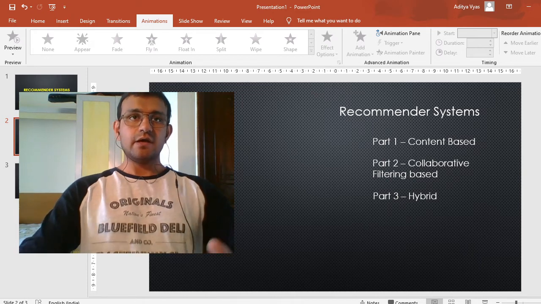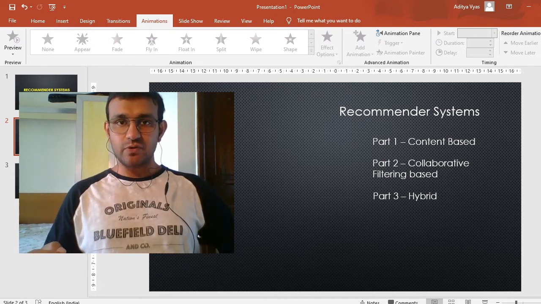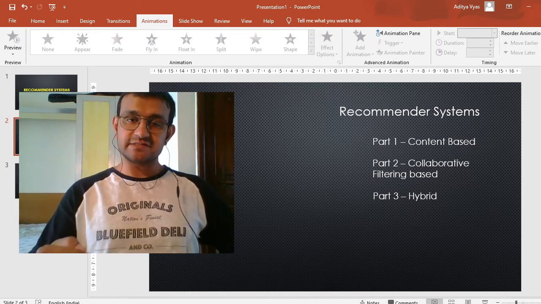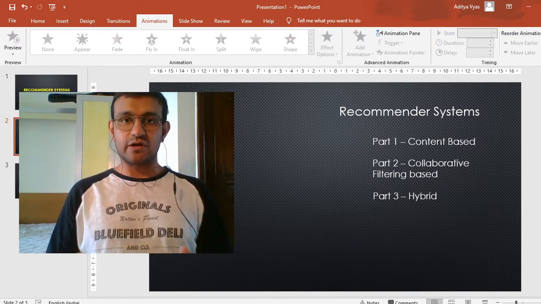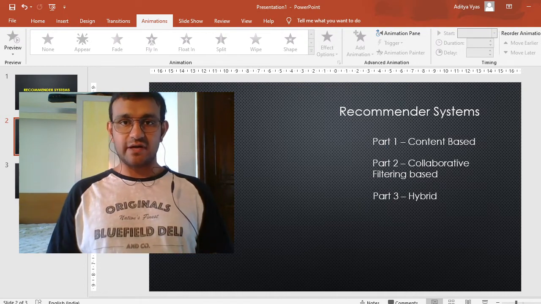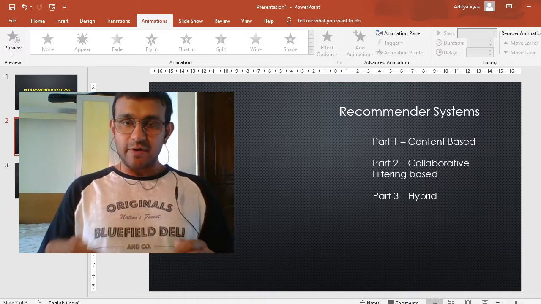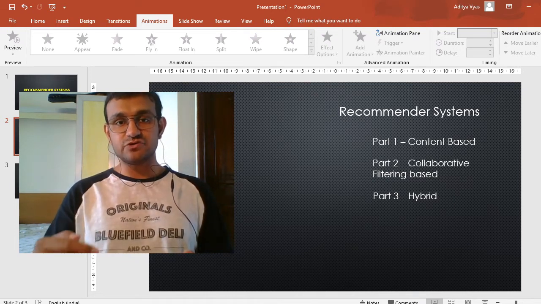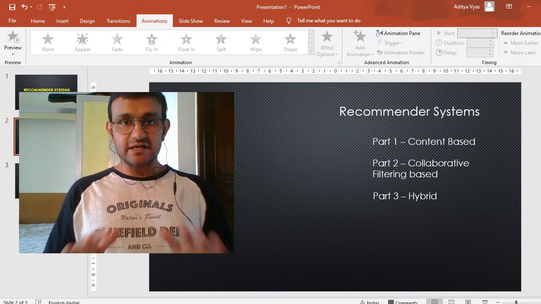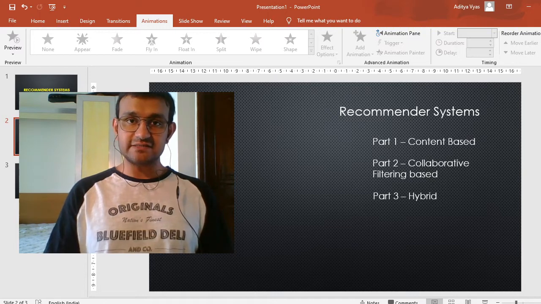Before we start talking about what content based recommender systems are, we need to know at least the basics of what recommendation systems themselves are. Recommender systems are filtering algorithms used by many e-commerce organizations these days, like Amazon, Netflix, Flipkart, YouTube, etc. These systems are used to come up with relevant suggestions or recommendations for products and services to users like you and me. These recommender systems work on the data collected by these organizations through us.